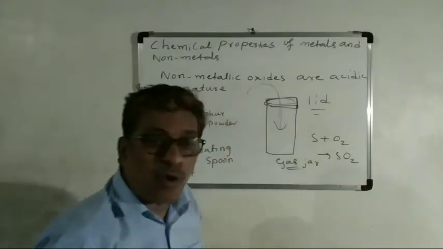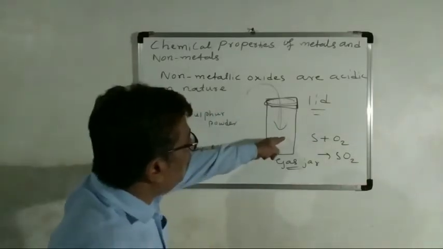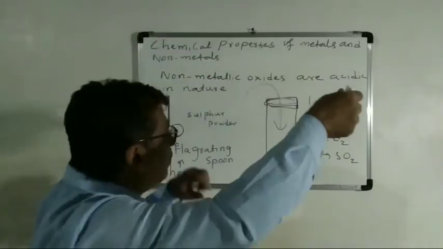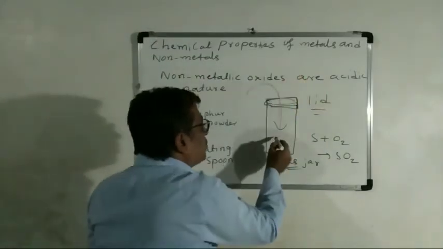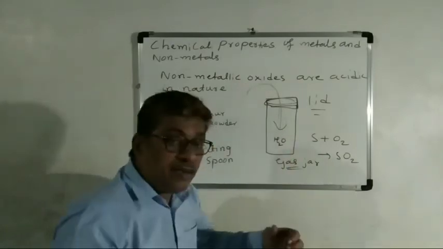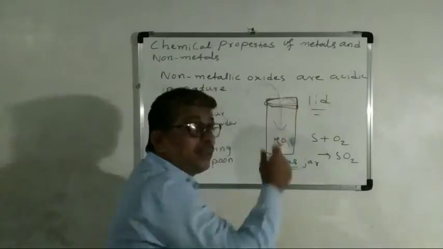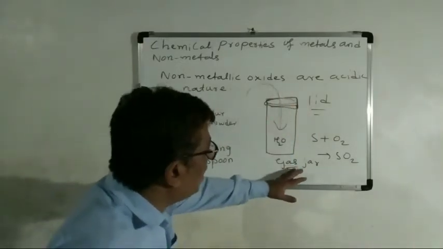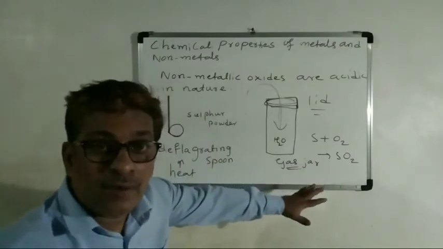Sulfur dioxide is formed. Then you have to add water here, and immediately cover the lid. Then shake the gas jar or glass tumbler.